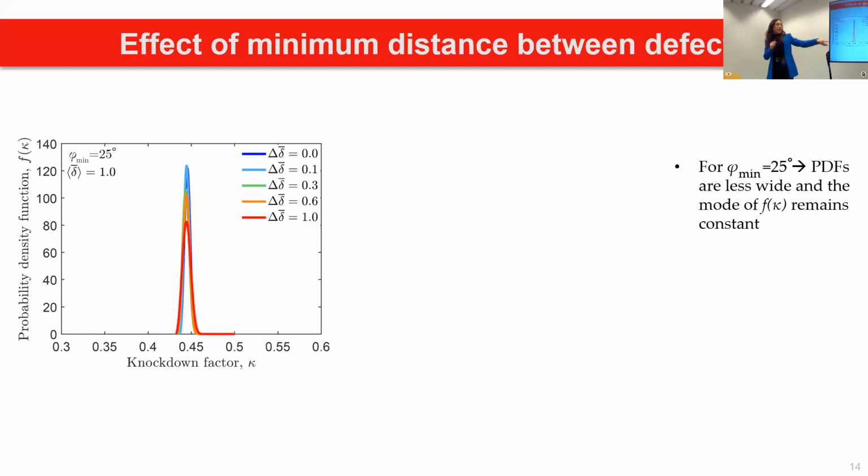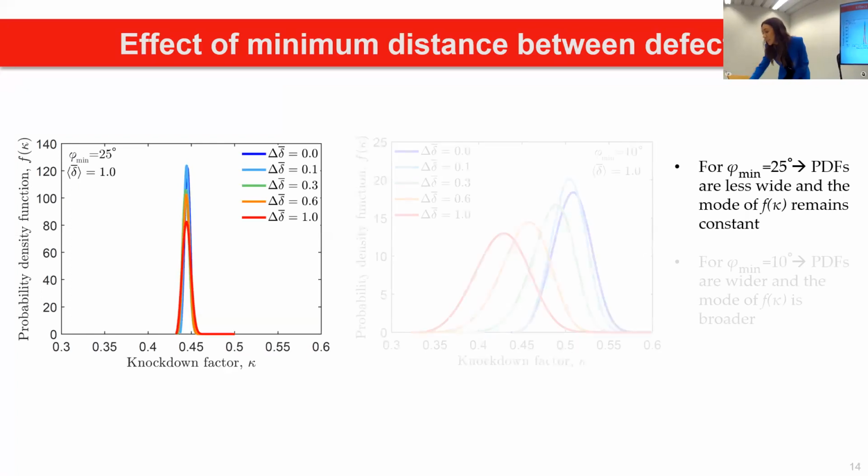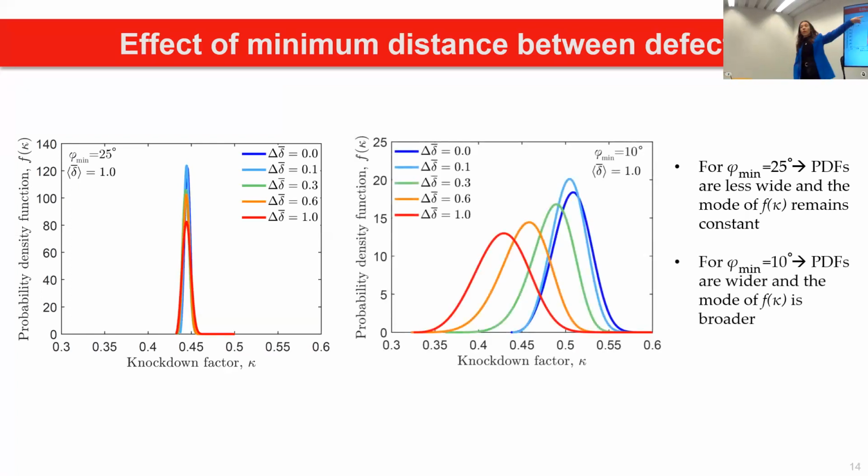In this case, we have a pretty constant knockdown factor and pretty narrow PDFs. While when defects interact, with very small angular separation, we see that the PDFs are wider than for the non-interacting defects. And also when we increase the standard deviation, we see that the knockdown factor decreases.